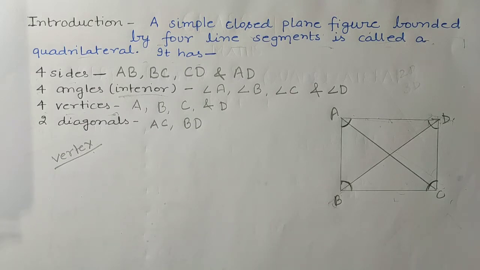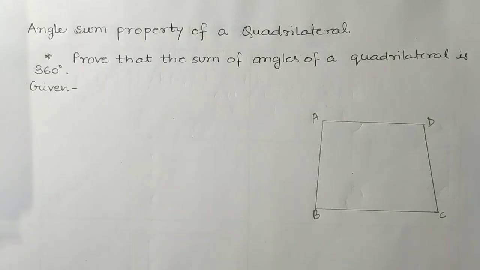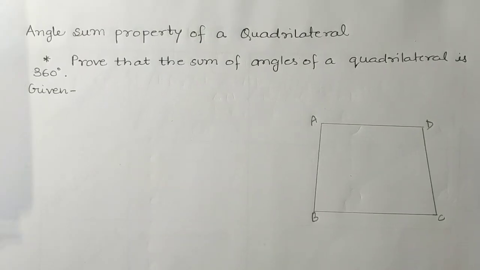Okay students, now see what the angle sum property of a quadrilateral is. We will study the topic in the form of a question. We all know that the sum of all angles of a quadrilateral is 360 degrees, and this is the angle sum property of a quadrilateral.